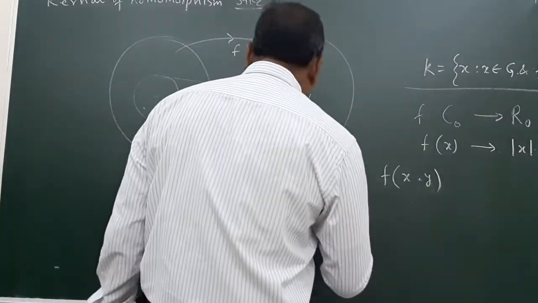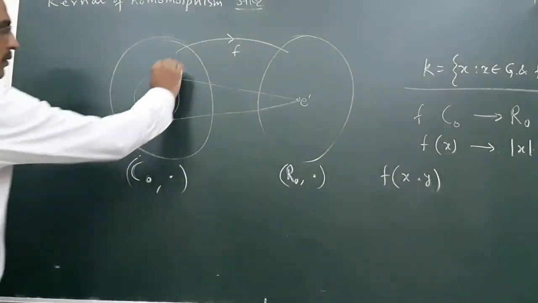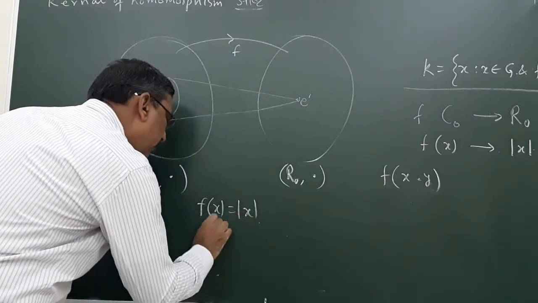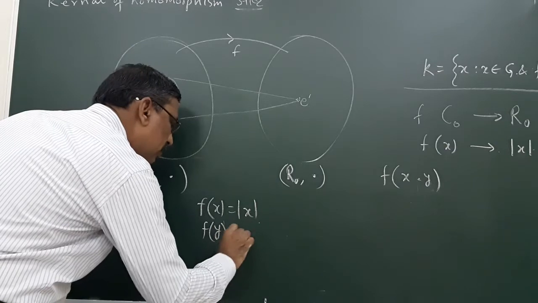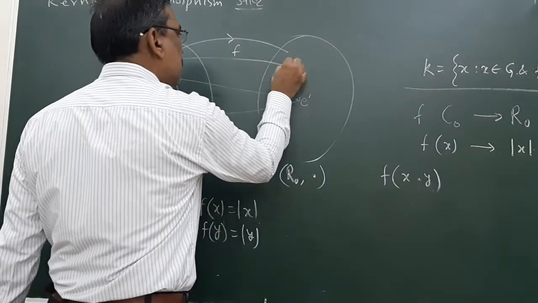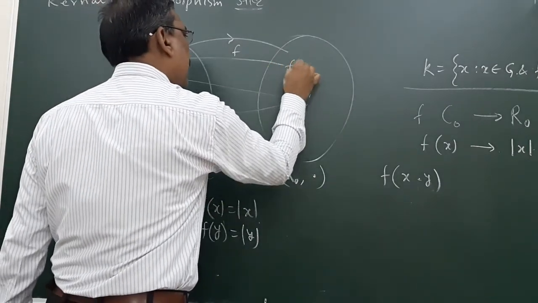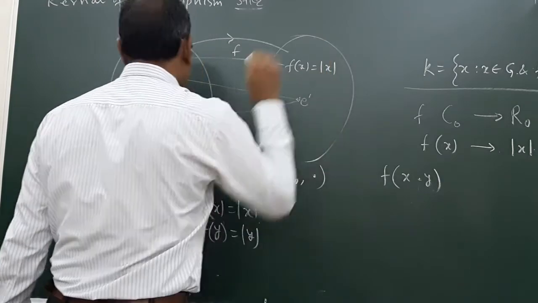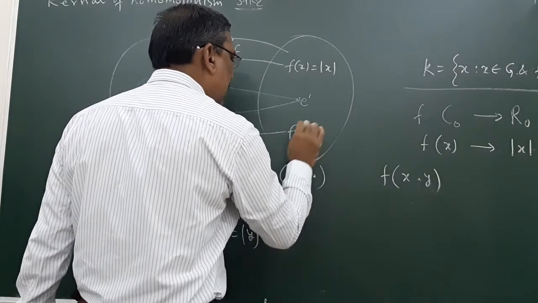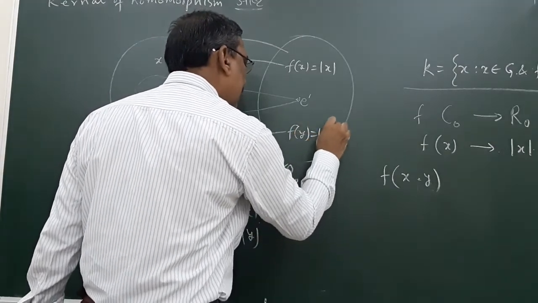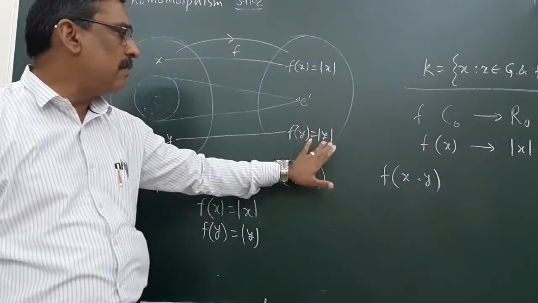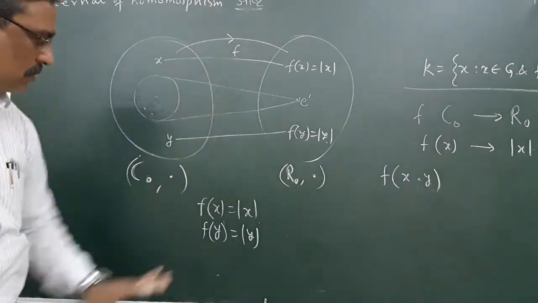We know from this mapping that f(x) is equal to mod x and f(y) is equal to mod y. These two elements have the images mod x and mod y in this R0.